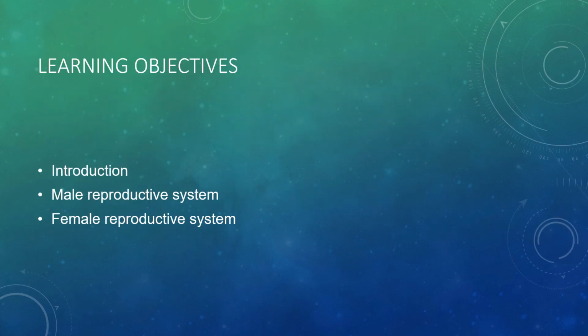So what are the learning objectives of today's lesson? Today we are studying the introduction to reproduction in animals. We will be studying the male reproductive system and the female reproductive system. In the upcoming videos, we will be studying the process of fertilization, embryonic development, and the viviparous and oviparous types of animals. That is all you need to learn in the upcoming videos.